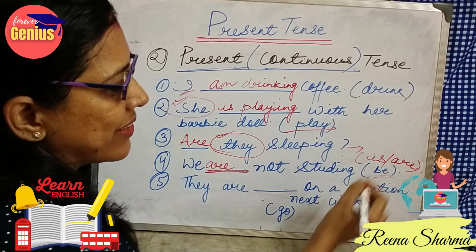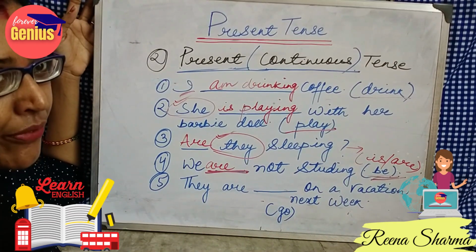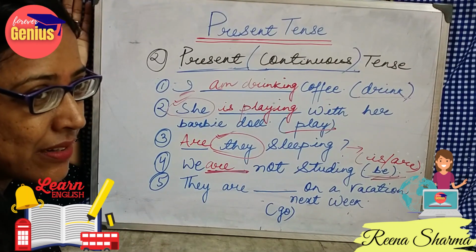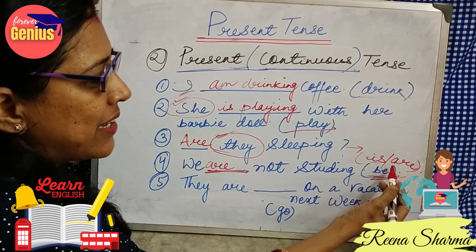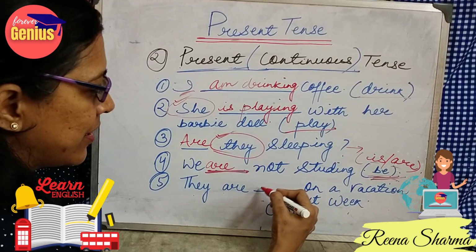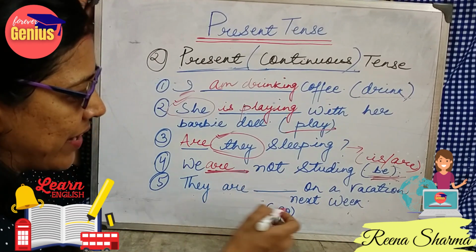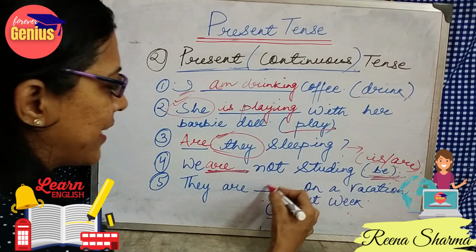In case of examination, a lot of times be will be given in the bracket and we get confused. Be, what is that? No need to be confused. Be form of verb means it is or are. They are dash on a vacation. They are is given. So with go, what will I do? I will simply add ing.